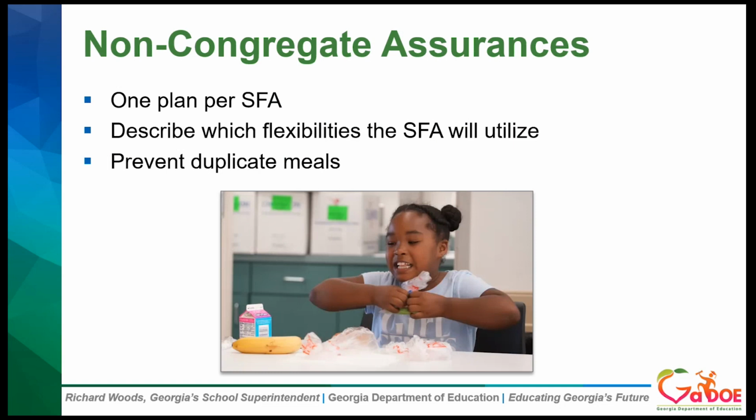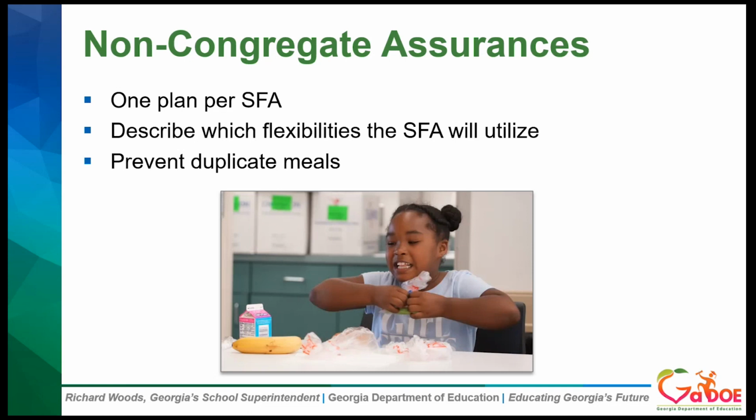Sarah went into a great bit of detail on the non-congregate assurances, but just some things to reiterate. We are asking for one plan per SFA. Don't do multiple plans for different sites, just one for your whole SFA. If you do find that you need to make changes to the plan that you've already submitted, please work with your AC. Your AC can update that plan for you on your behalf, so work through them.